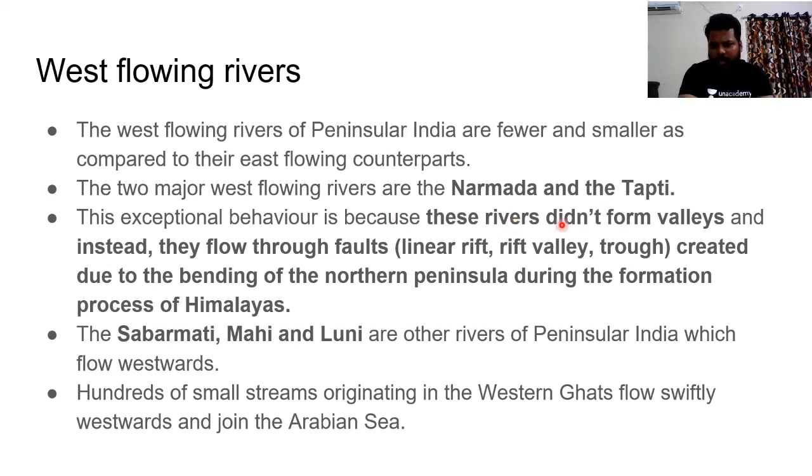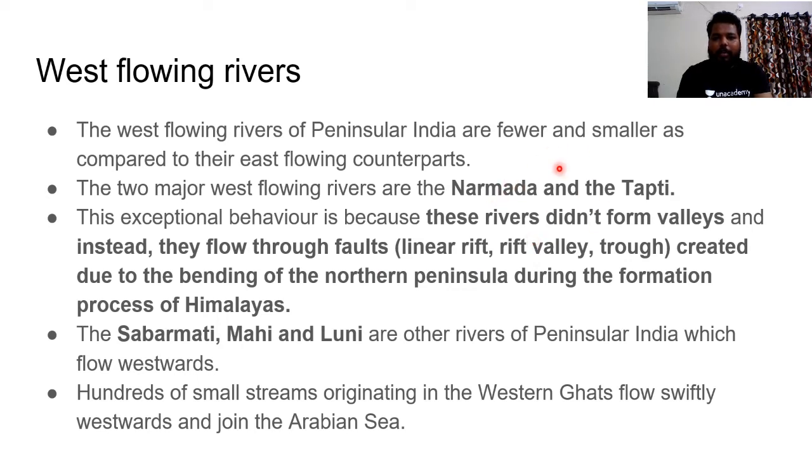Why do we have this exceptional behavior of the river courses? These rivers did not form valleys and instead they flow towards faults. This is the most important point. So what is a fault? We will be discussing that in geomorphology. It is simply a space between two rocks which has been generated because of the endogenetic forces. So in the rift valleys, generally these rivers flow.